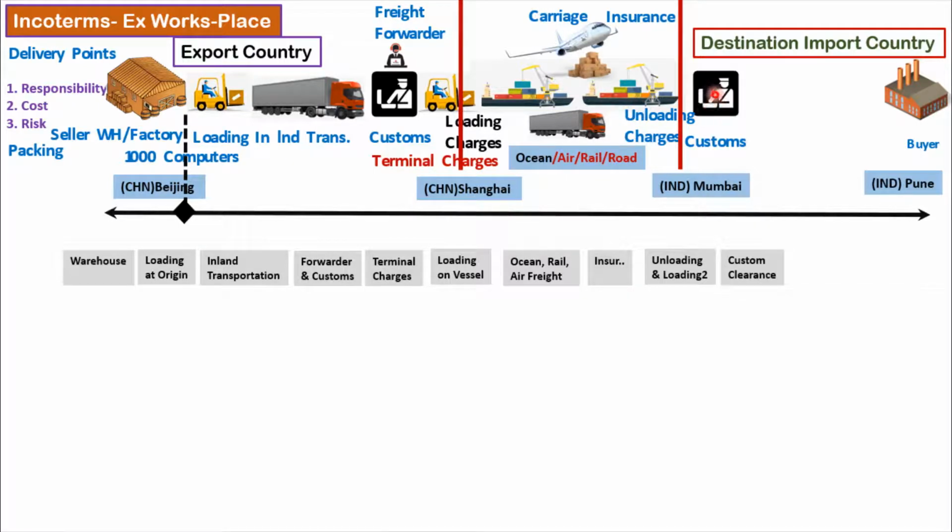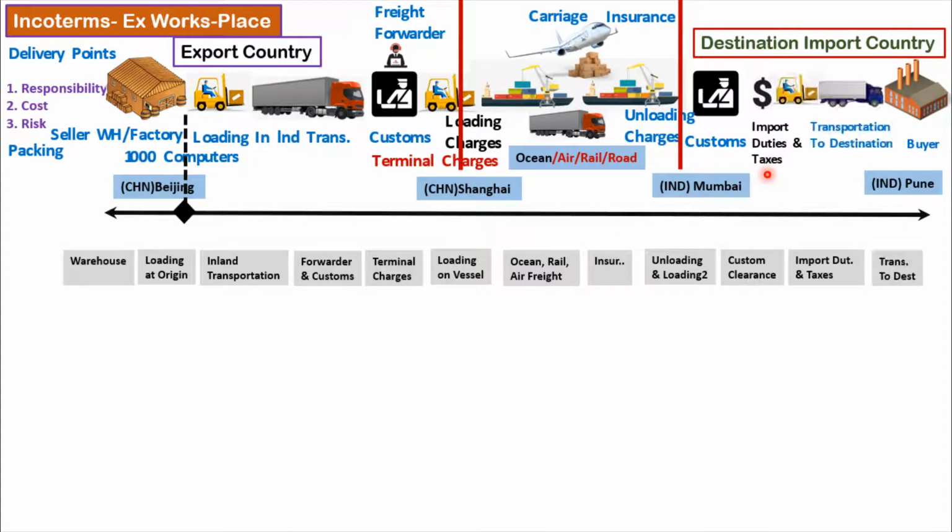There is going to be customs at the Mumbai port. Then there are going to be certain taxes and duties, which could be import duties and taxes. The buyer will own these taxes as well. Then this material will have to be loaded into the truck so that it reaches its final destination, and the buyer will pay the cost for this transportation as well.